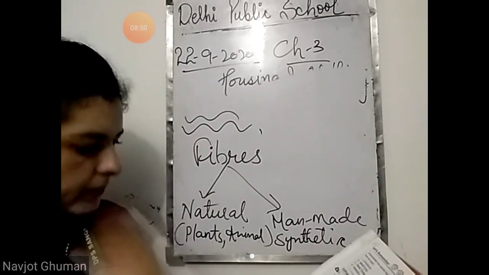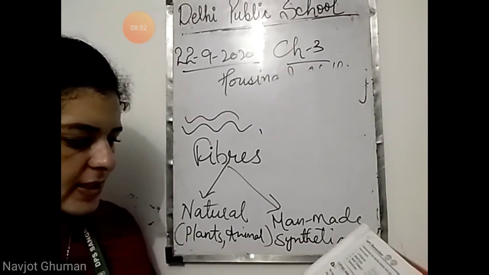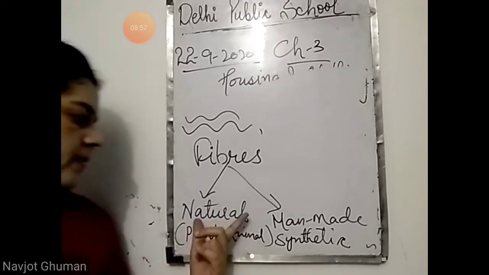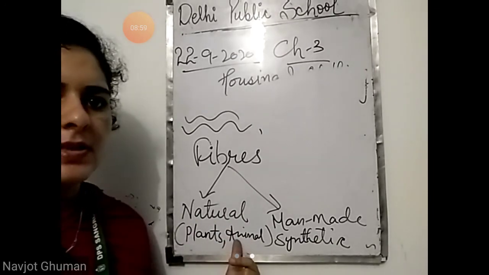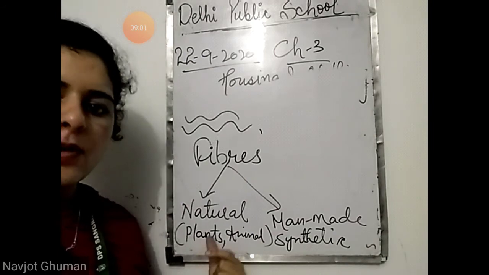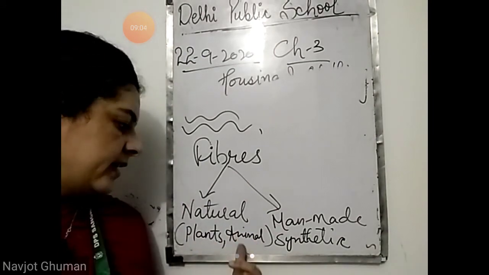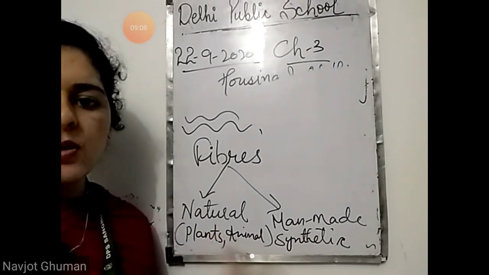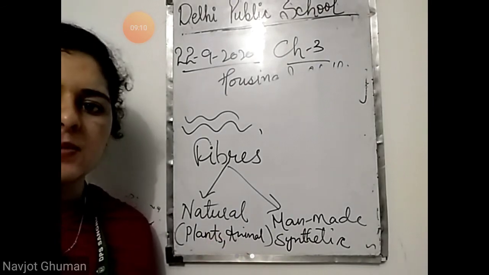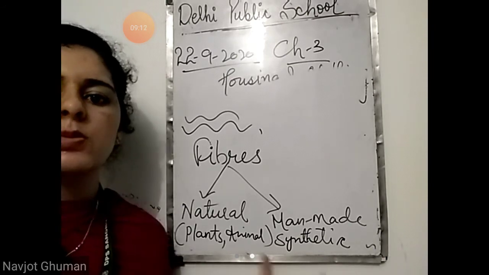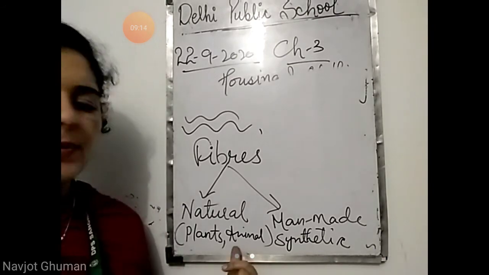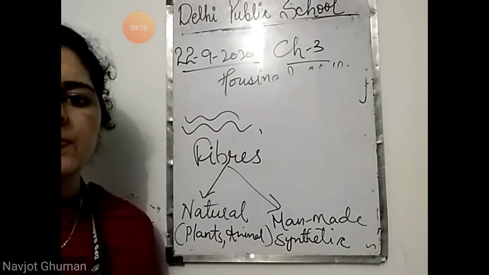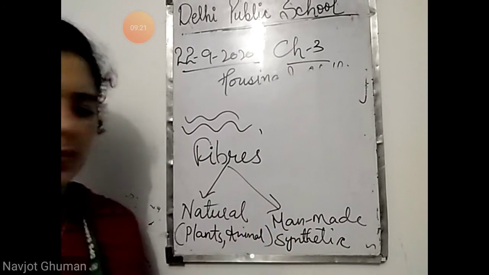Now, fibers obtained from plants such as cotton and flax are called plant fibers. Natural fibers are obtained from plants and animals. Those that come from plants are called plant fibers, and those that come from animals are called animal fibers. Plant fibers are cotton. We get cotton from the cotton plant. Jute also we get from the jute plant. Then animal fibers are silk from the silkworm, wool from sheep. So these are the types of fibers.